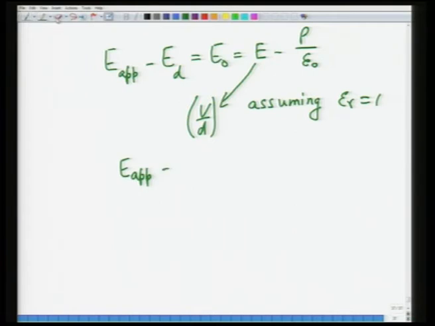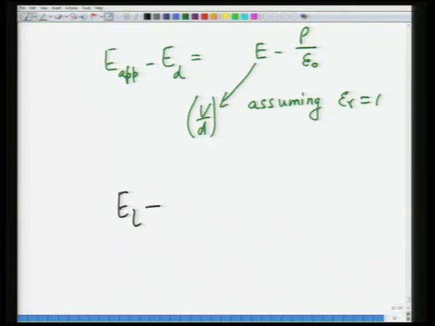Okay. So, let's not make it very confusing, let's just say E app minus ED is equal to E minus P divided by epsilon naught, where P by epsilon naught is the depolarizing field. This comes from your Maxwell equations. Now another field which is left is EL. So how to work out the EL?